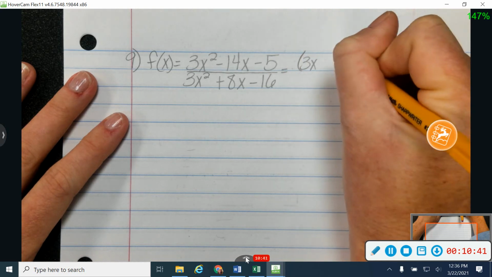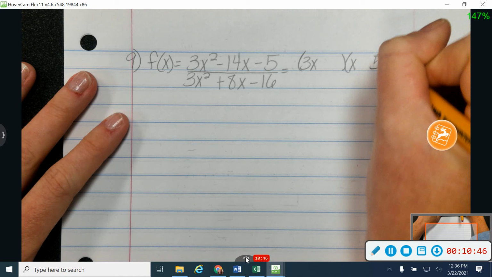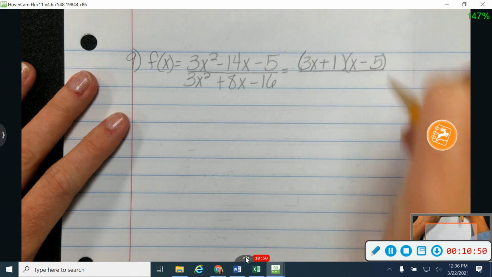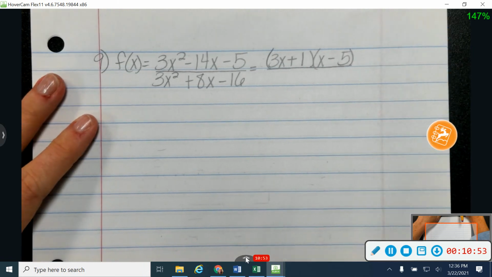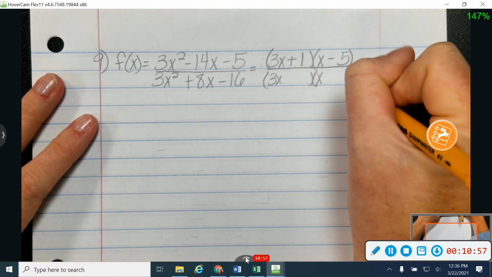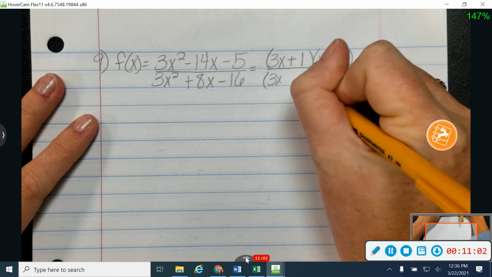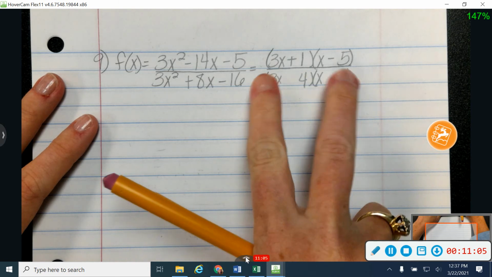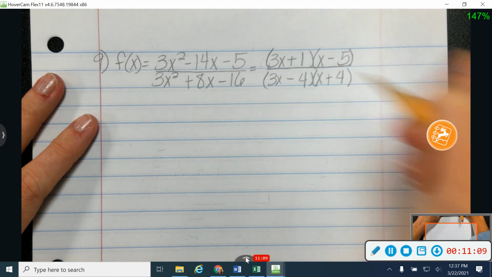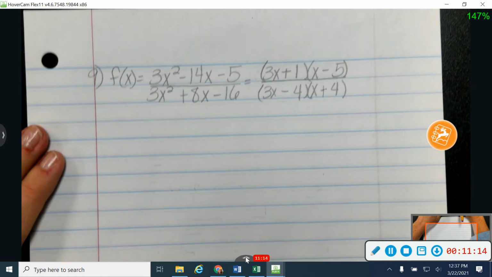That's going to be 3x and x. And then my factors of 5 are going to be 5 and 1. And I want to have negative 15 plus 1 to give me negative 14. And then over here, 3x and x again. And let's see here, 16 will go into 4 and 4. So that'll give me 12, and 4, which when I subtract will give me 8. I'm going to have positive 12 minus 4. So again, it'd be nice if some of that canceled out and we didn't have to work with the whole thing. But that's all right, we can work with it.